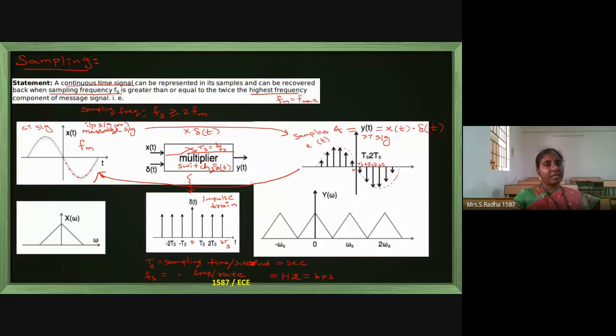Only when the sampling theorem is followed. Okay. Now we have discussed the first 3 diagrams horizontally, and the second row, the middle diagram. Now what is the left side, second diagram, and the right side, second diagram?